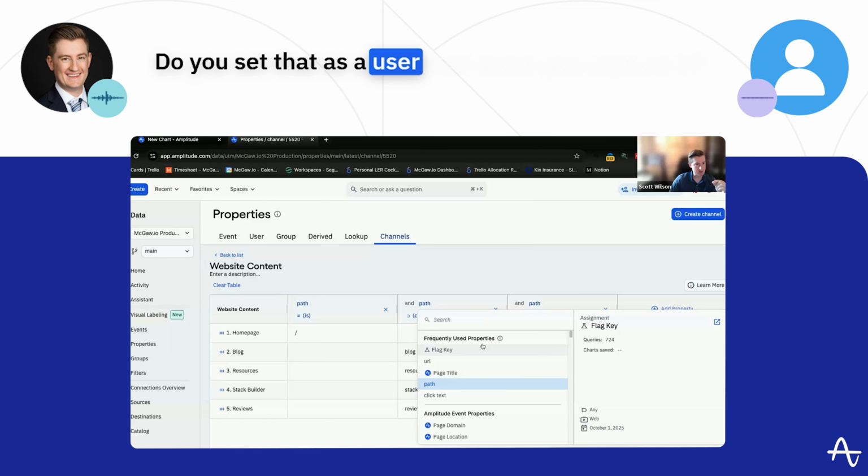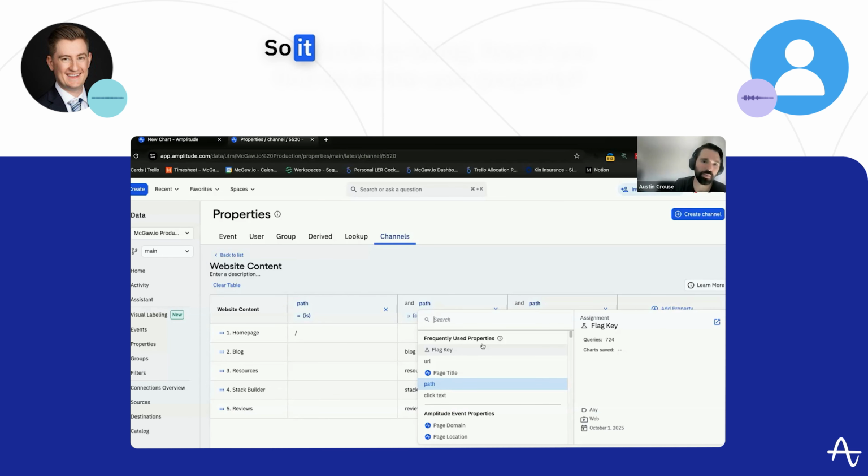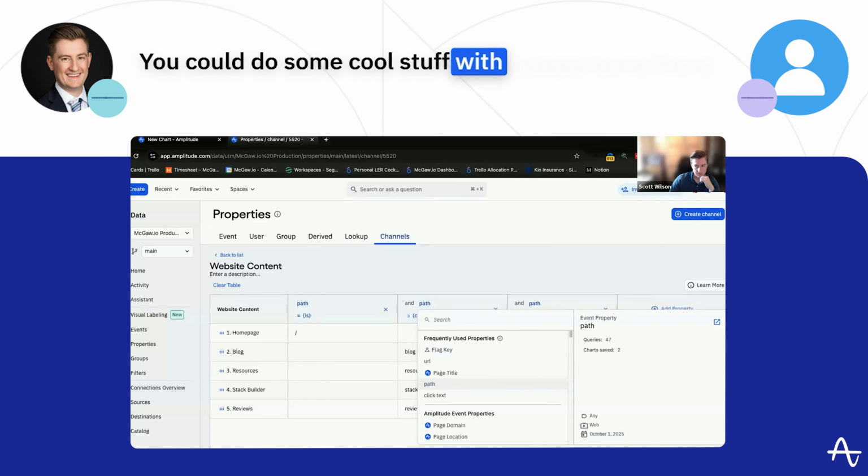Do you set that as a user trait when you capture it? Yeah, we capture it as a user property as well. So it ends up being, how'd you find us as the user property? And then we'll have it attached. You could do some cool stuff with comparisons there.